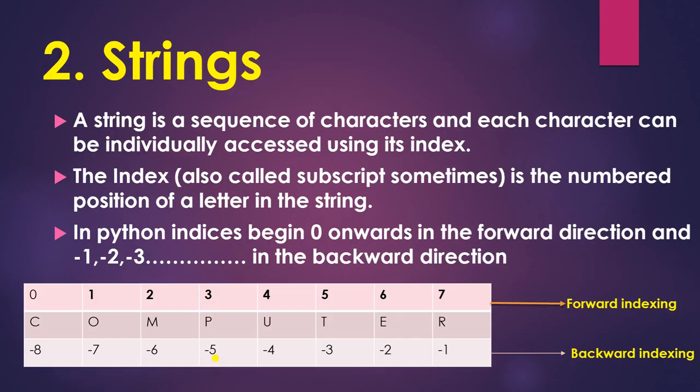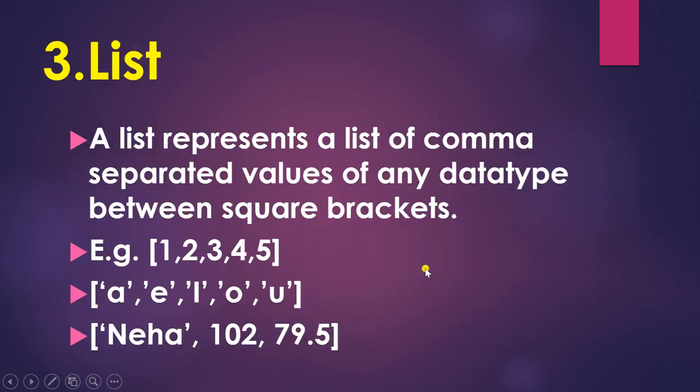Next is string. Basically a string is a sequence of characters, and each character can be individually accessed using its index. This index is called the subscript. Here in Python, this is the forward indexing 0, 1, 2, and this is the backward indexing, -1, -2.